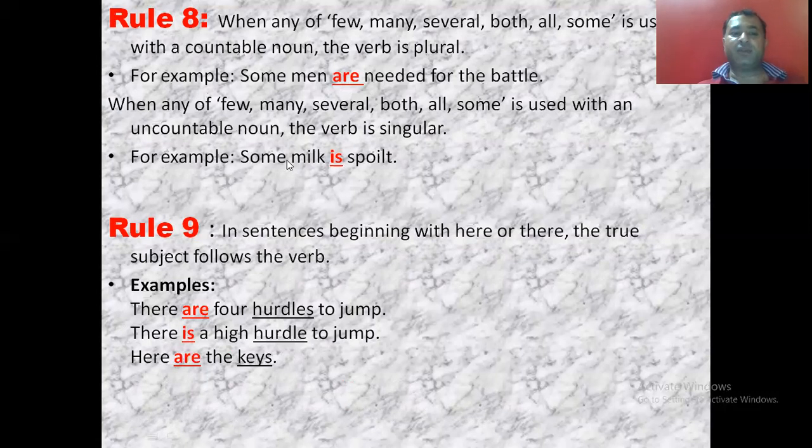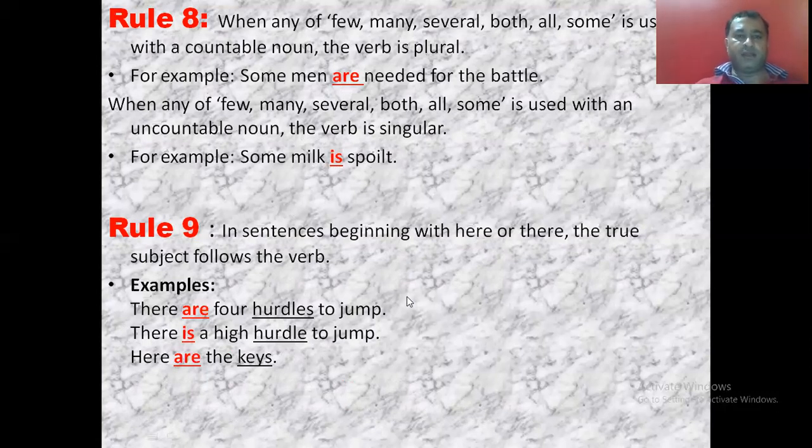But in the second example, some milk is spoiled. Now with this some, the noun milk is used and milk is uncountable, so the verb is singular. So with these words, if the countable noun is there, then the verb will be plural, and if the uncountable noun is there, then the verb will be singular.